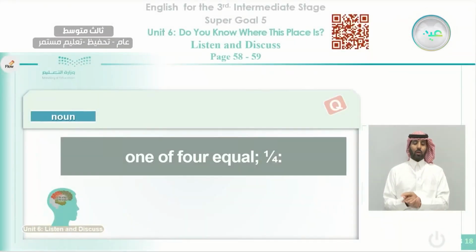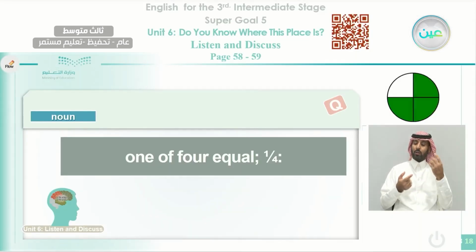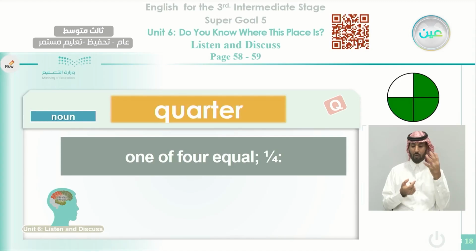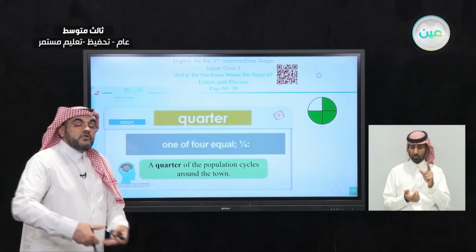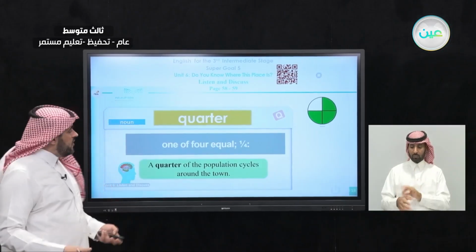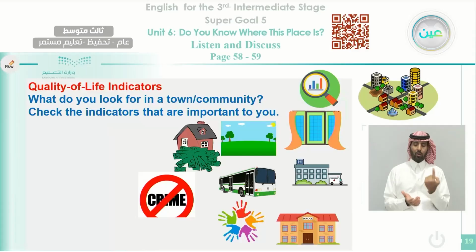Okay, one of four equal parts. Like this one, what do you call it? One of four, that is the quarter. The quarter is one of four. That means half of the half. Here, a quarter of the population cycles around the town. That means that they ride their bicycles or their bikes and roam around the town.